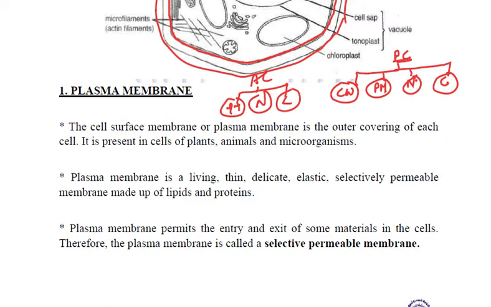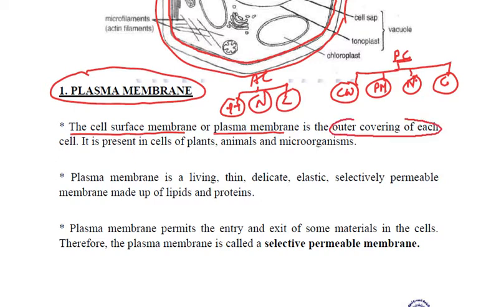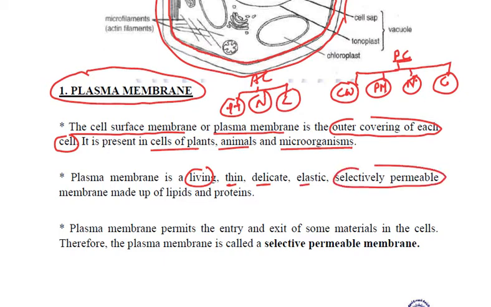First of all, we'll be talking about plasma membrane. Now, this plasma membrane is also known as cell membrane, and this cell surface membrane or plasma membrane is the outer covering of each cell. It is present in cells of plants and animals and microorganisms, right? It is a living, thin, delicate, elastic, selectively permeable membrane which is made up of lipids and proteins.